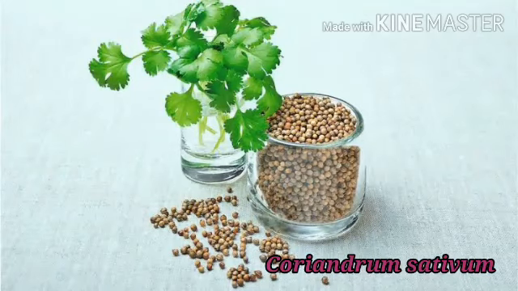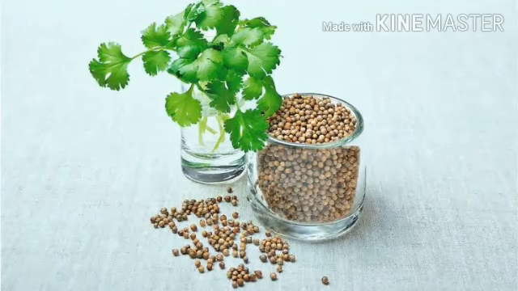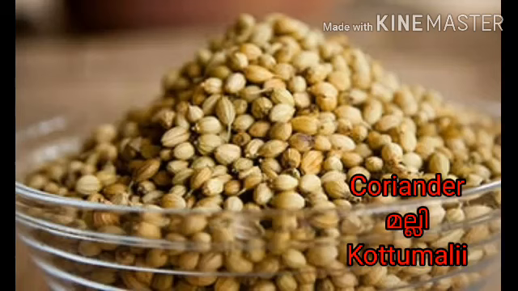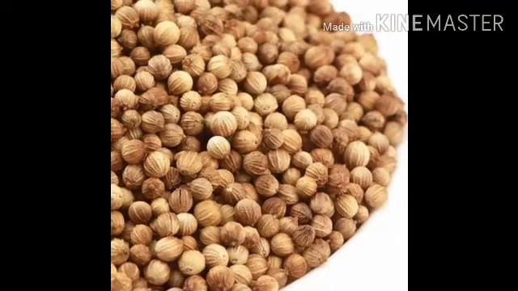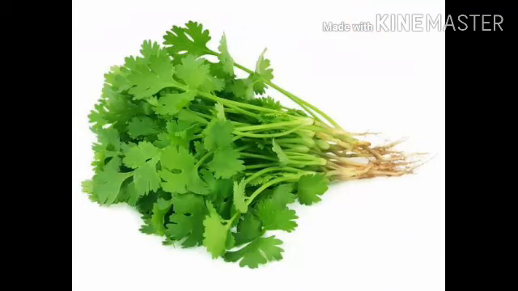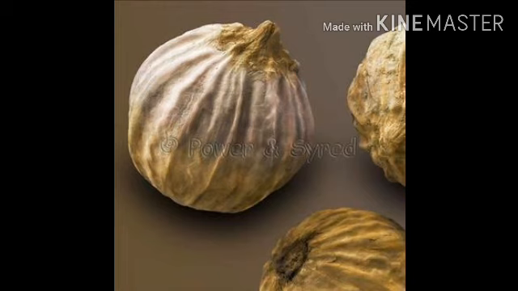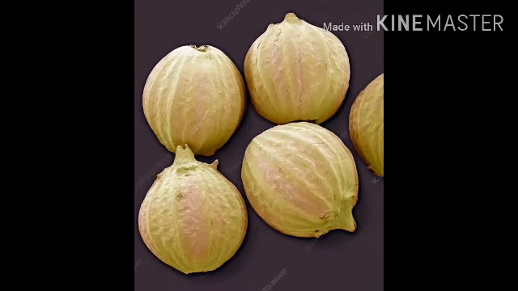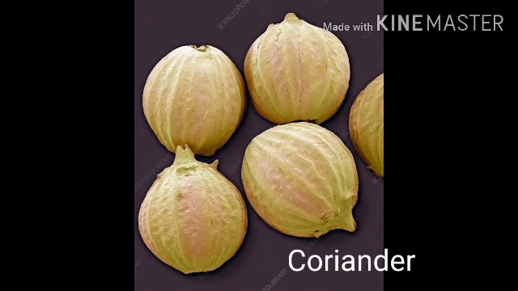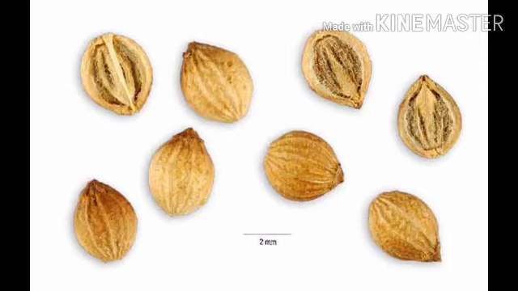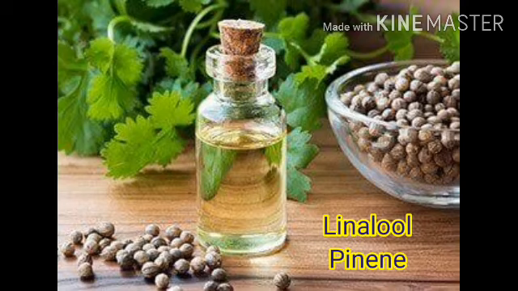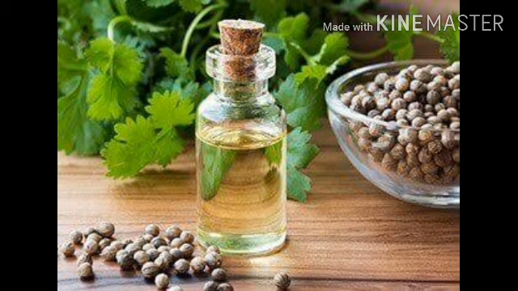The second Cremocarpic fruit is Coriandrum sativum. Coriander is considered an old spice and medicinal herb in ancient medicinal systems. It is an annual herb and a spice. Both seeds and leaves are generally used as condiment. It is a good source of dietary supplement and contains various minerals. The dry fruits are commonly called coriander seeds. They have a lemony citrus flavor and aroma when crushed due to the terpenes linalool and pinene. It is described as warm, nutty, spicy and orange flavored.